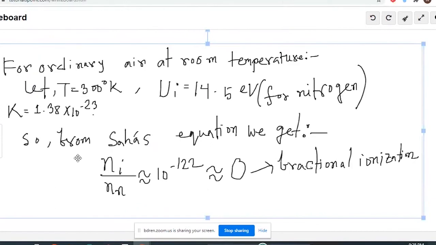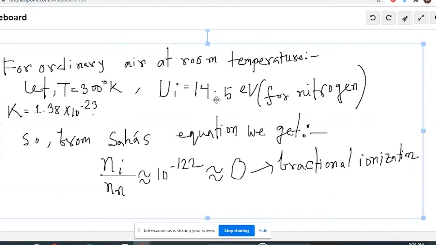If we consider normal air, because we are discussing here how normal temperature works for the plasma state, we will see that for ordinary air at room temperature, let's suppose that T is equal to 30 degrees Kelvin, as we say it's a room temperature.